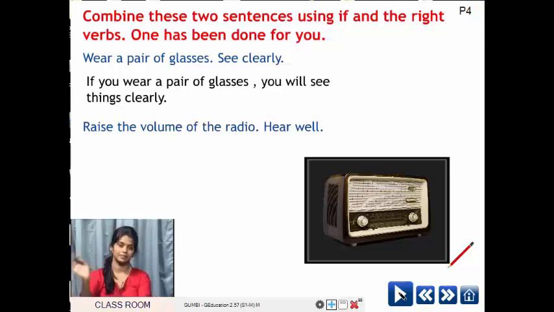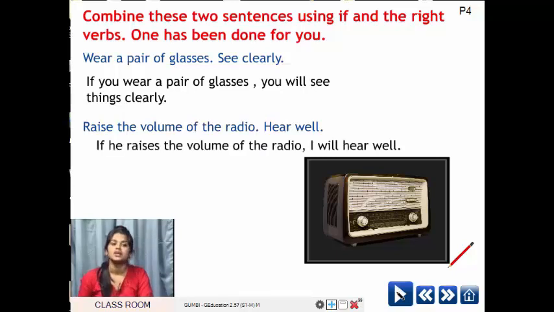Good. I have given you two sentences here. Raise the volume of the radio and hear well. So you have to join these two sentences using if and also you can use the right verb to make a meaningful sentence. Try it once. Raise the volume of the radio. Hear well. Tell me the sentence.